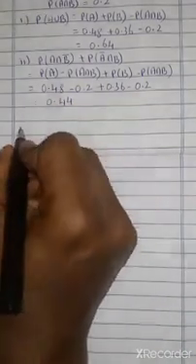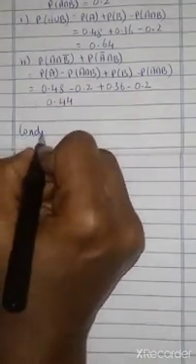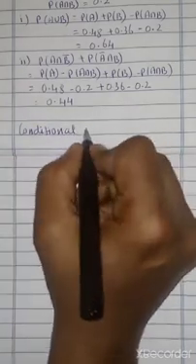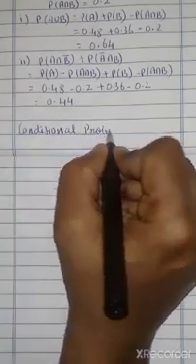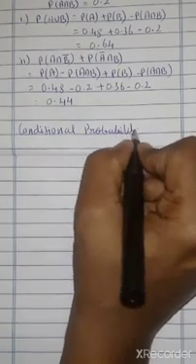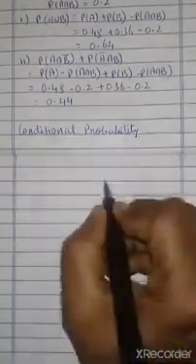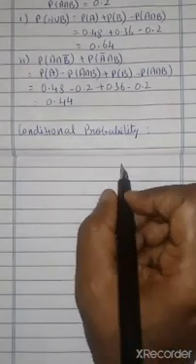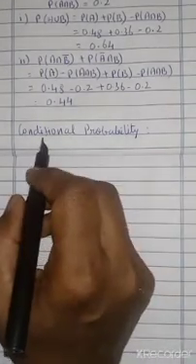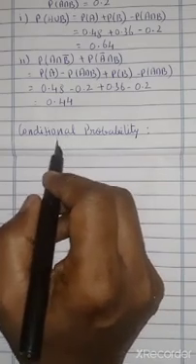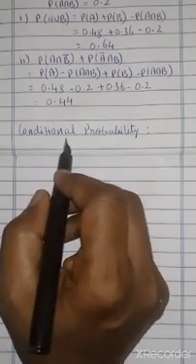Next, what we are going to see is conditional probability. What is conditional probability? We take two events, where one event has already happened, and then we find the probability of the second event.